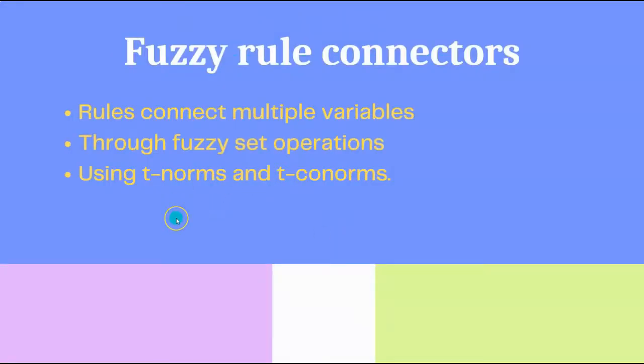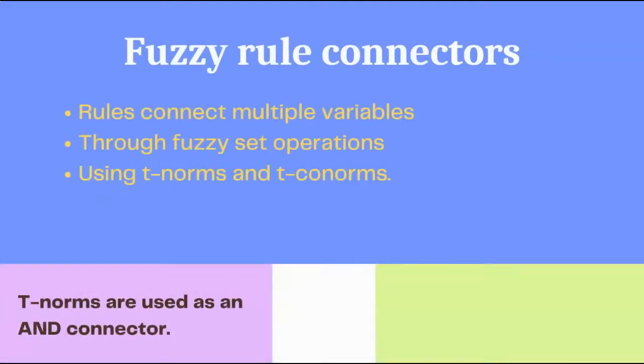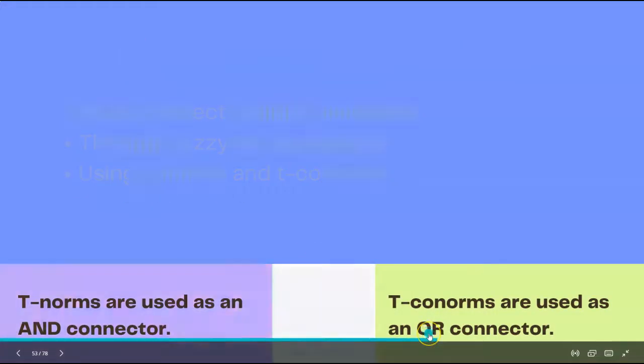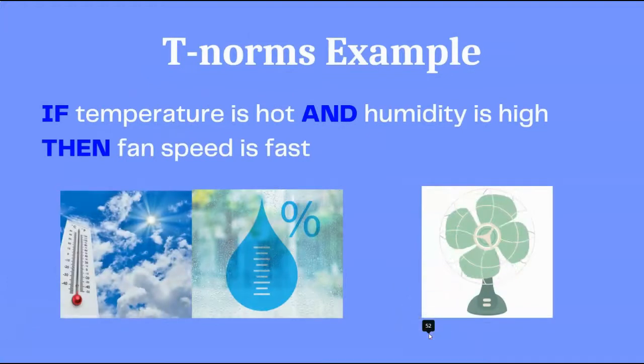There are fuzzy rule connectors. The rules connect multiple variables through fuzzy set operations using T-norms and T-conorms. The T-norms are used with an AND connector and the T-conorms are used with an OR connector. Let us see an example for the T-norms.